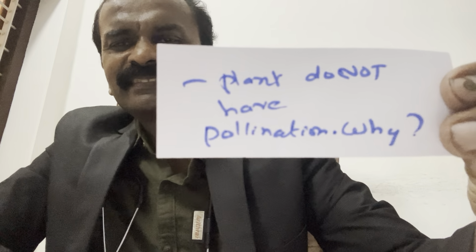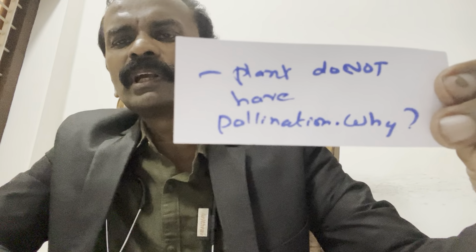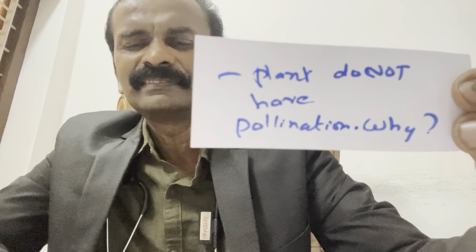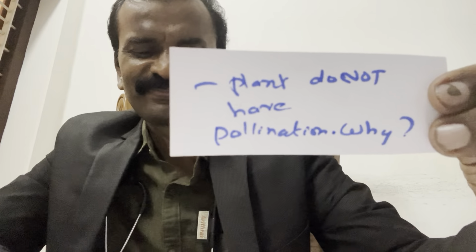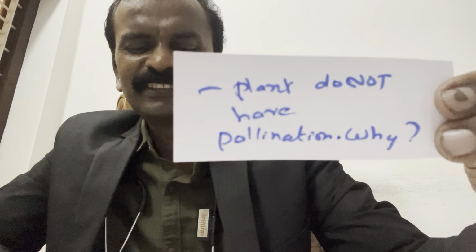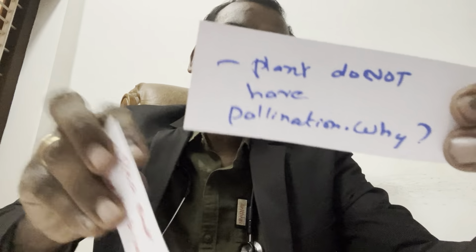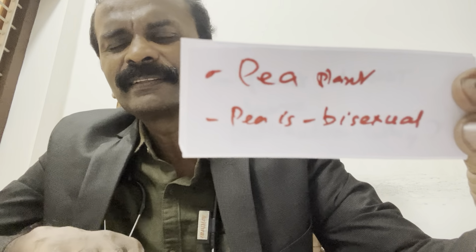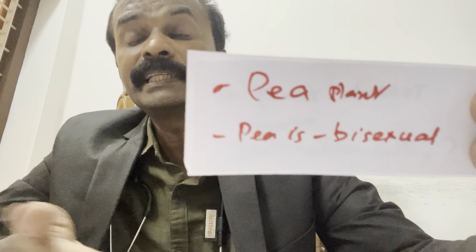Which plants do not have pollination? Why? There are so many plants, but you must answer this. It is the pea plant. Why? Because pea plant is bisexual. This is how they will ask NEET MCQs.